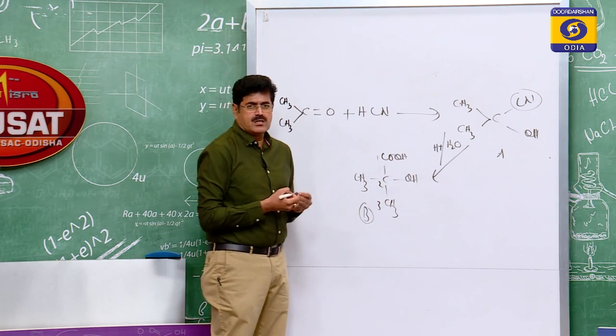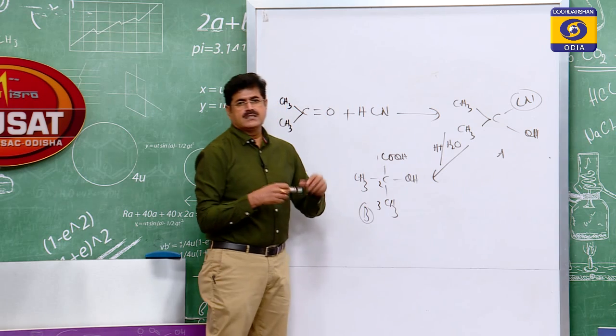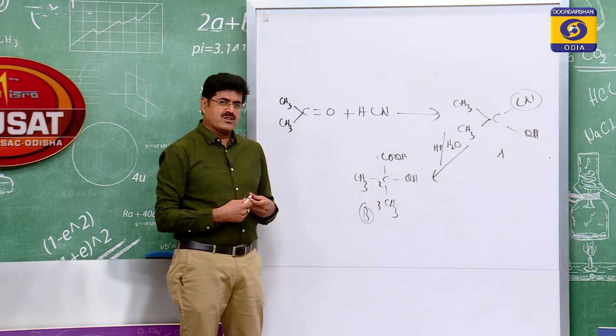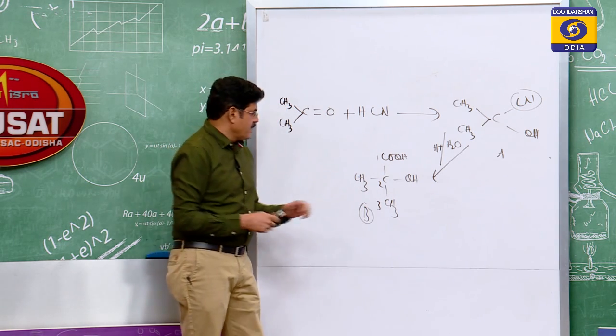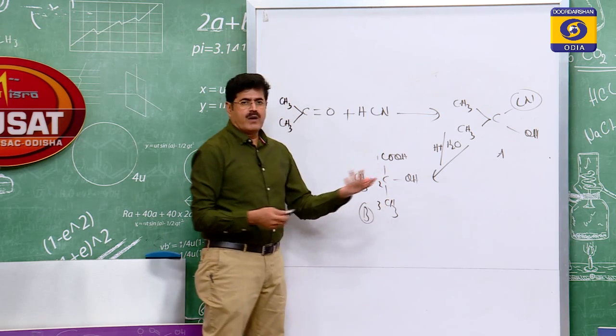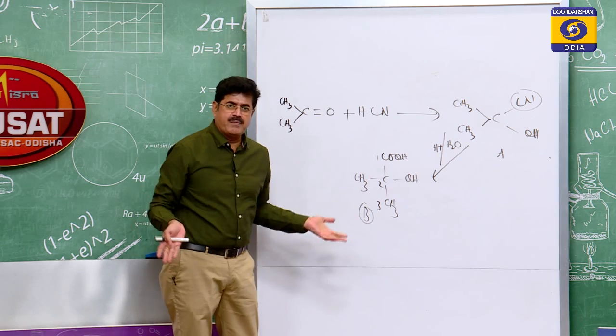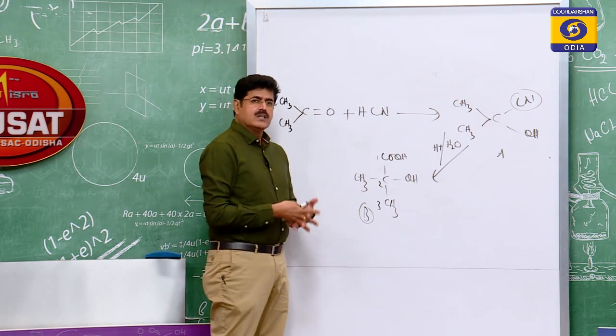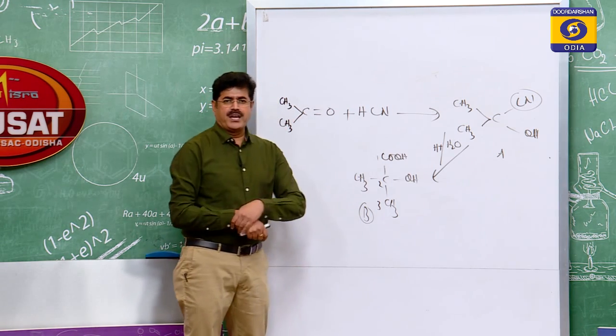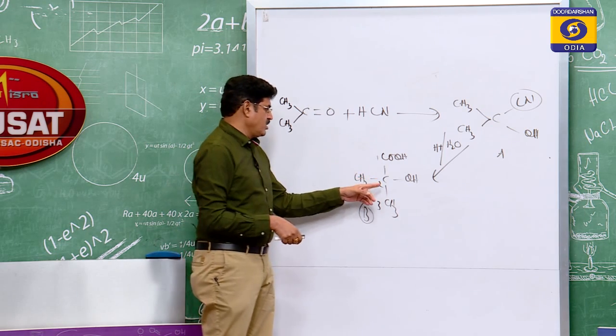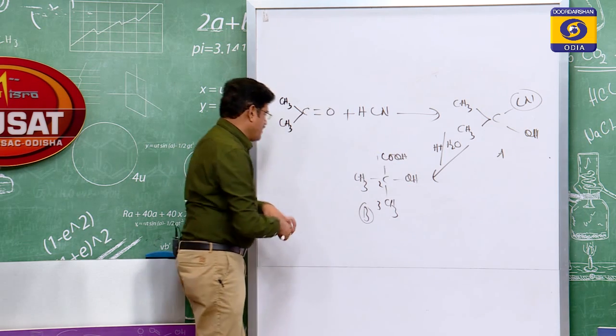Carbon 1 is COOH because it is the principal function here, as it has the highest priority in the nomenclature priority table given by IUPAC. Then 1, 2, 3, what is the IUPAC name here? It is 2-hydroxy-2-methyl propanoic acid, as per alphabetical order. This is the IUPAC name, you can write that.